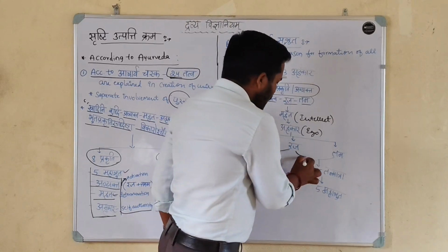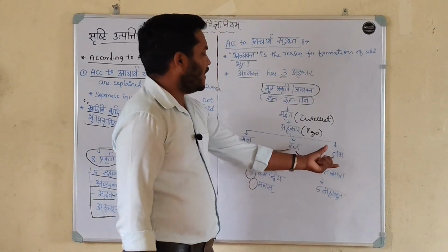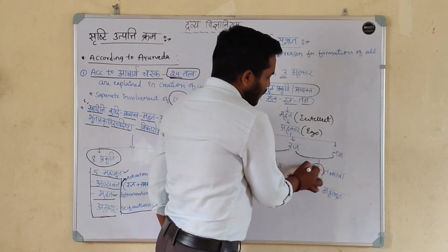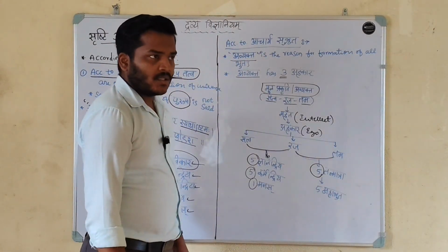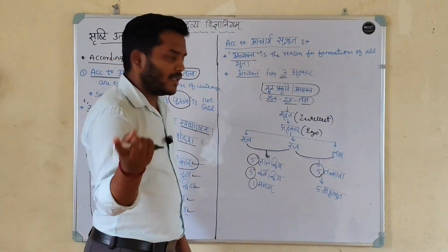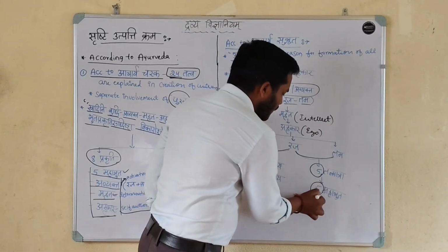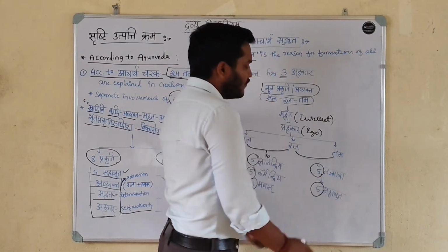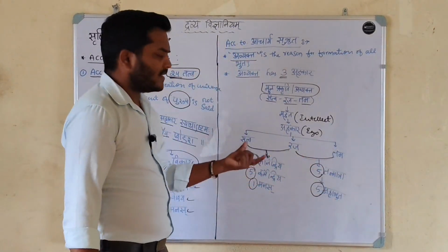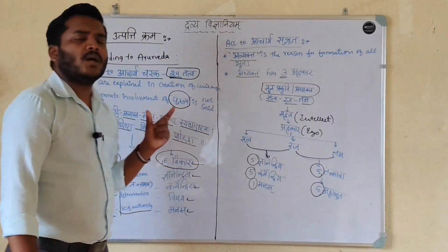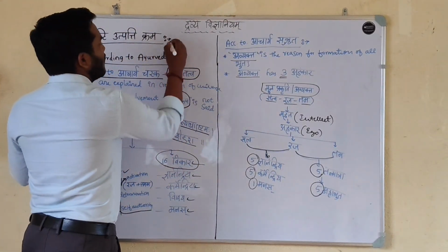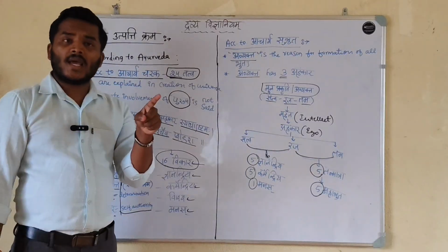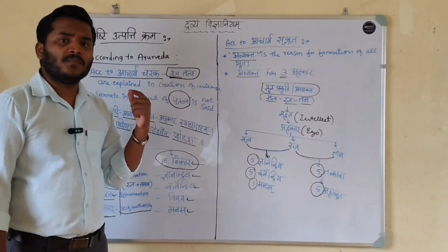When the combination of Rajaguna and Tamaguna occurs, they form the 5 Tanmatras or Vishayas: Shabda, Sparsha, Rupa, Rasa, Gandha. The 5 Mahabhutas are formed from the 5 Tanmatras. They are Prithvi, Apa, Teja, Vayu, Akasha. This is all about Srushti Utpatti Krama according to Darshana as well as according to Ayurveda.